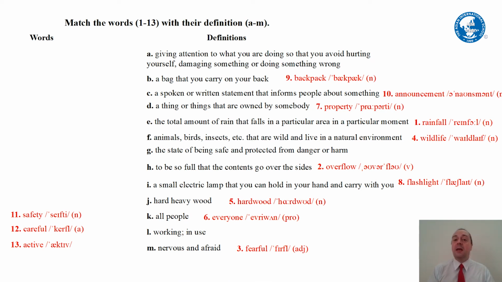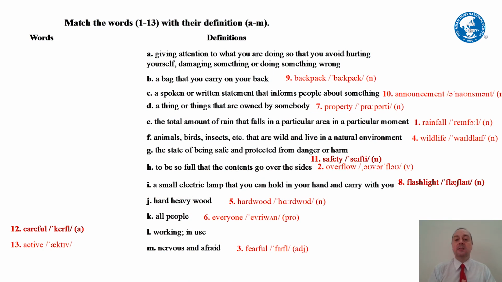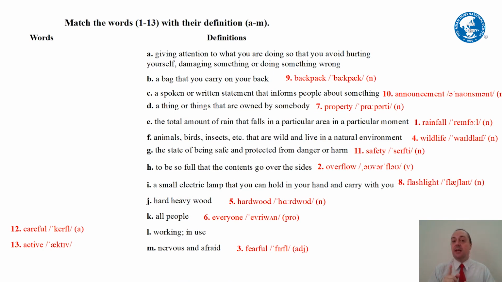The school made an announcement about lunchtime. Next one, number 11, safety. What does that one mean? This one is G, the state of being safe and protected from danger or harm.